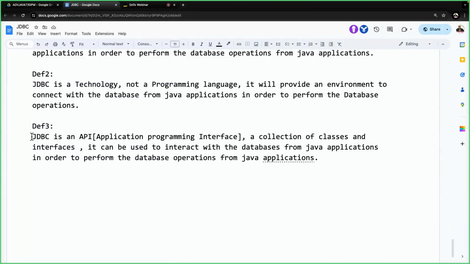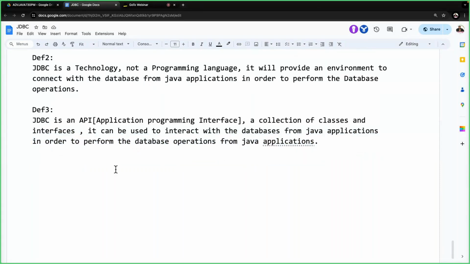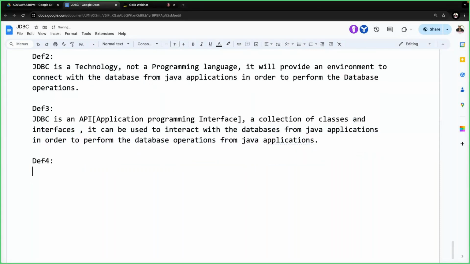Nothing, no need to explain anything here. It is just a collection of a set of classes and interfaces. That's it, not more than that. Right, sir. Now come to the next one. Observe carefully. Definition 4. This is an important definition, but how much you are going to understand, we have to see now. I'll try to explain to you.